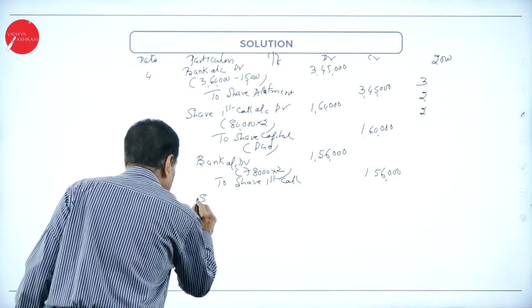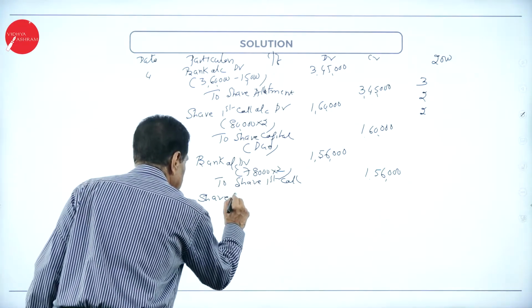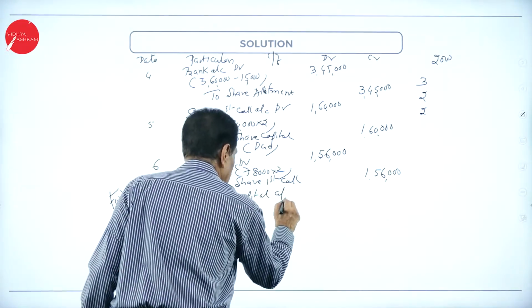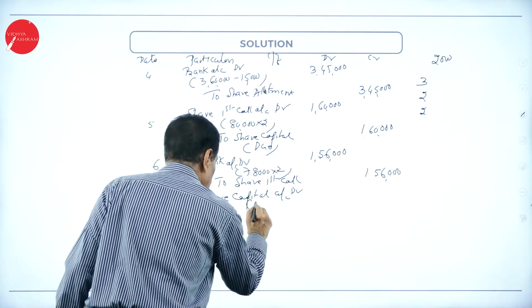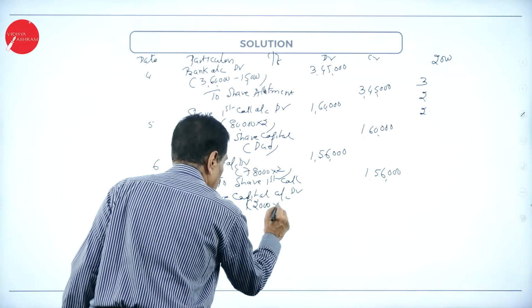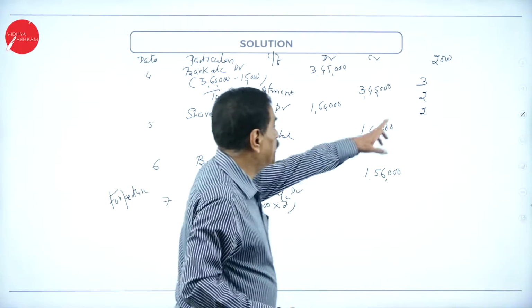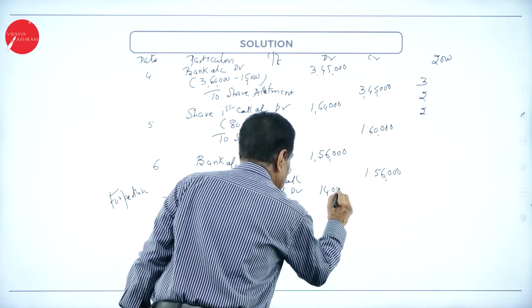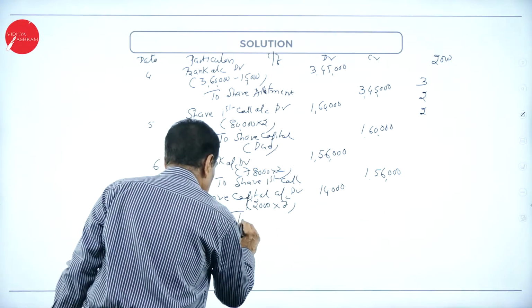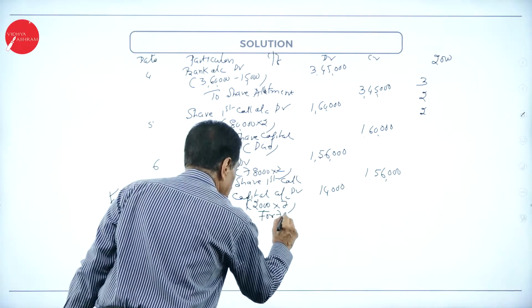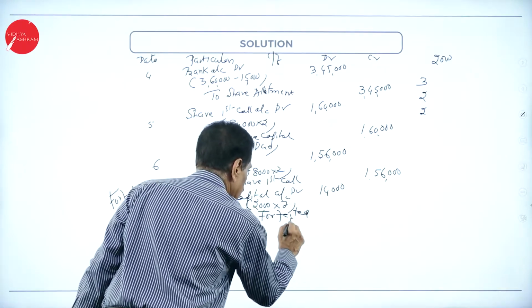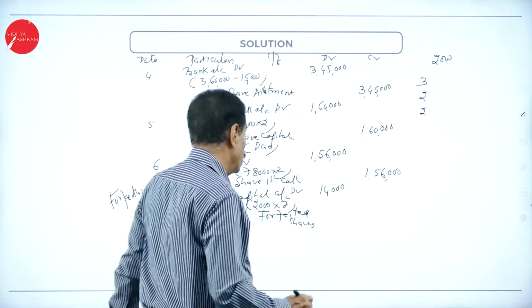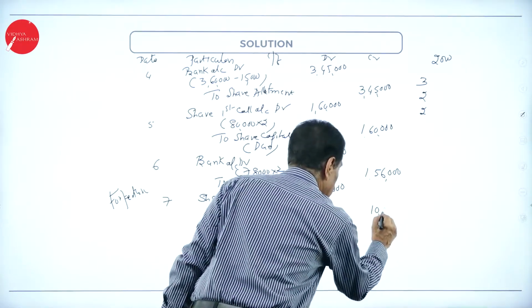Share capital account debit. On how many shares? 2,000 shares at rupees 7: 3 plus 2 plus 2, that is 7. 14,000, to forfeited share. How much already paid? He paid application, he paid allotment: 2,000 into 5, 10,000.